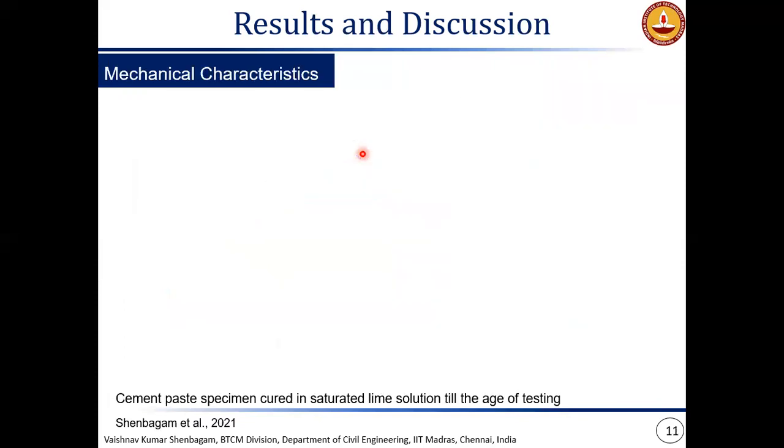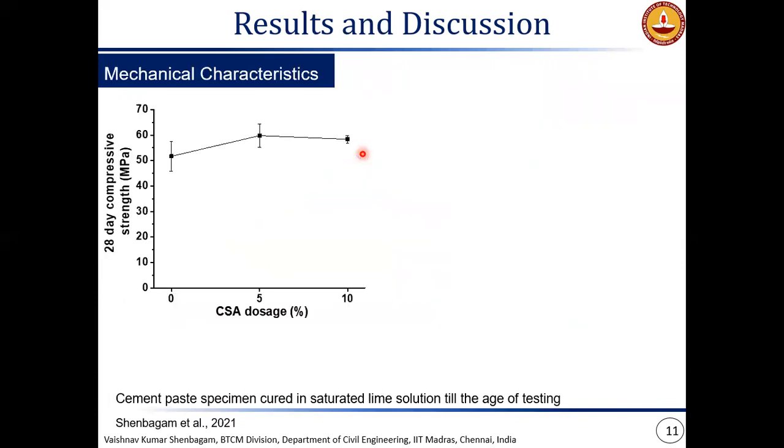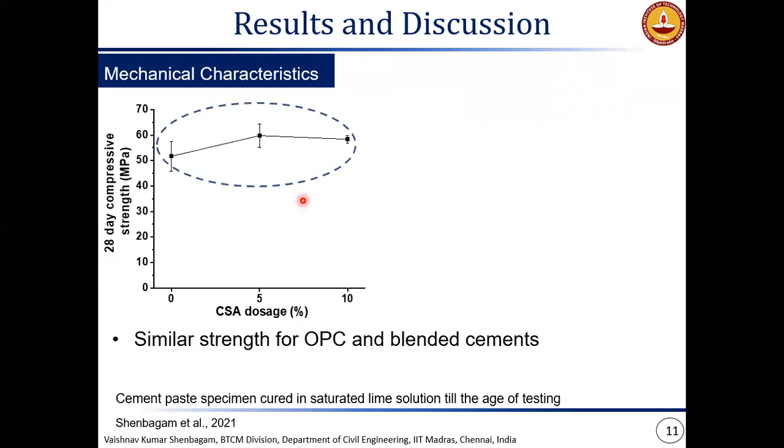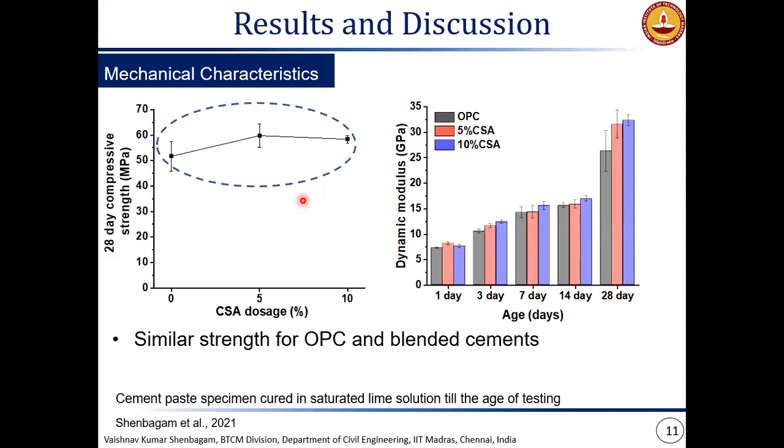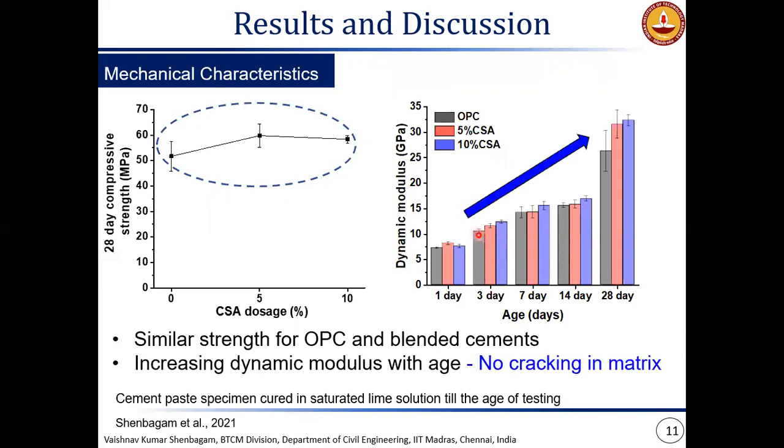And coming to the mechanical characteristics, the compressive strength of the three binder systems are shown here. What we can see is all the three binder systems have very similar compressive strength, and it is not varying much based on the CSA dosage. A similar trend was also seen in the dynamic modulus, where all the three binder systems have similar levels of dynamic modulus. And the other thing to note here would be the dynamic modulus is increasing with time, and there is no drop at any stage.